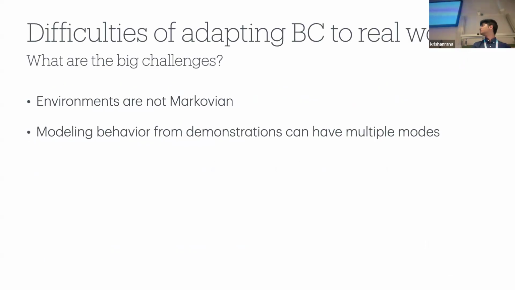To begin, let's say you have a dataset of expert demonstrations. What are some of the challenges we face in learning behavior cloning policies on this data for a robot? For one, environments are not quite Markovian. In other words, what you do at a particular step may not only be dependent on the previous step, but may also be dependent on what was done prior to that. Also, modeling behavior from demonstrations can have multiple modes, and I'll give a simple example of this.